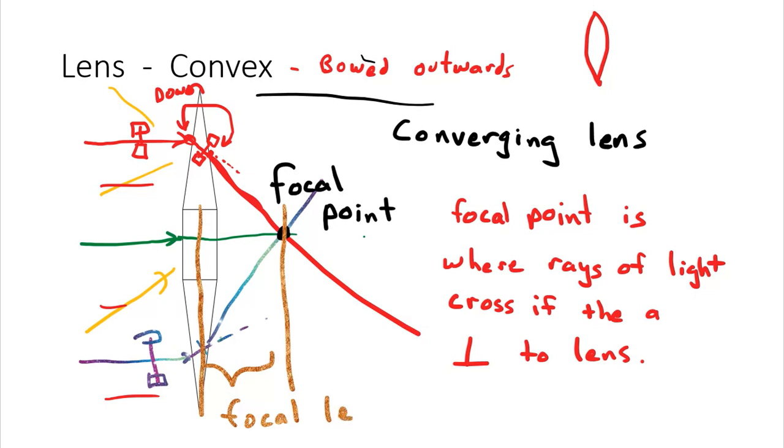And sometimes they use these words interchangeably. I might say, hey, it has a focal point of 10 centimeters. Well, that means the focal length is 10 centimeters, right? So what's the focal length? The focal length is from the center of the lens to the focal point. And the focal length is important because lenses are sorted or priced by it, however you want to say it, right? When we buy a lens, what do we know about it? We know its focal length.